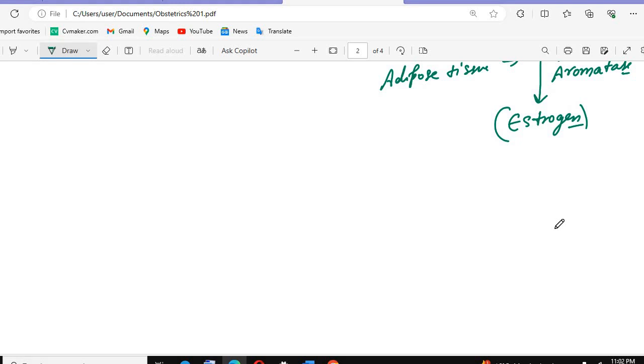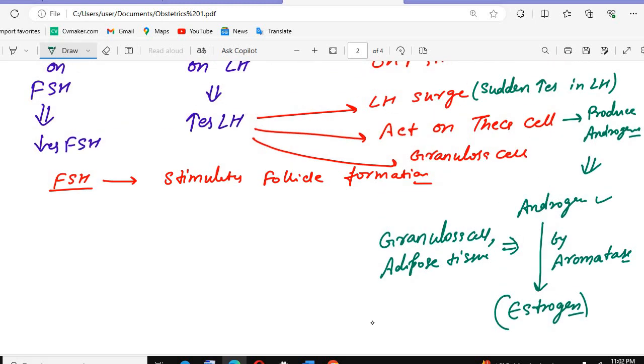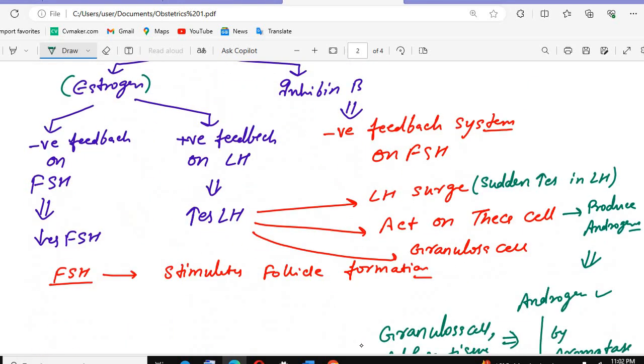Now remember, when the LH surge occurs, it occurs 36 hours before ovulation. The best time is 36 hours before ovulation.